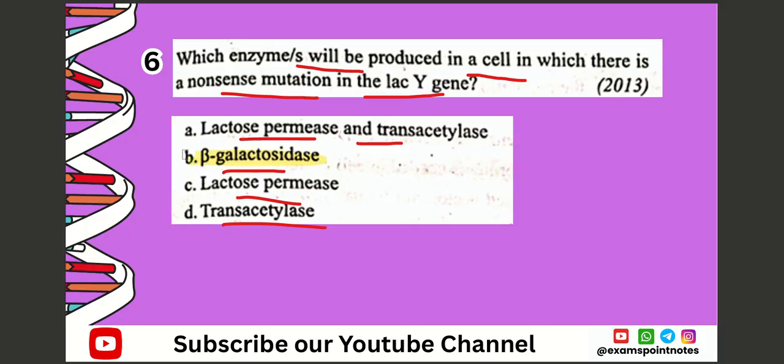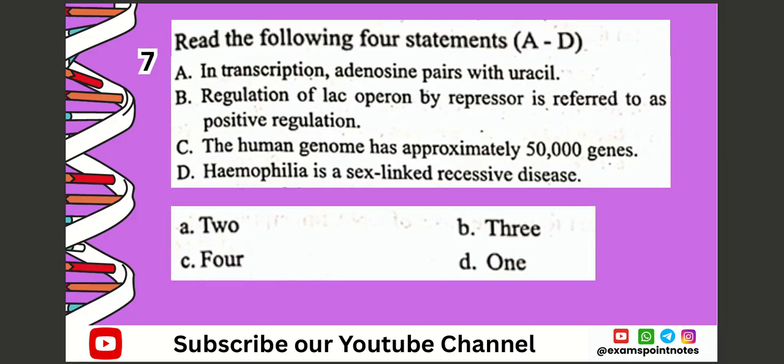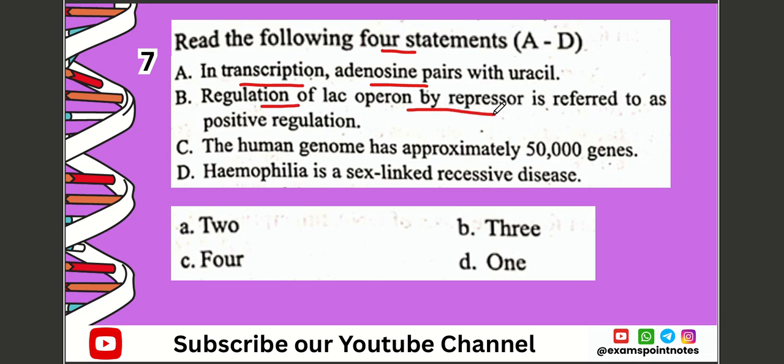Next question. Question number 7. Read the 4 statements from A to D. A. In transcription, adenosine pairs with uracil. B. Regulation of lac operon by repressor is referred to as positive regulation. C. The human genome has approximately 50,000 genes.